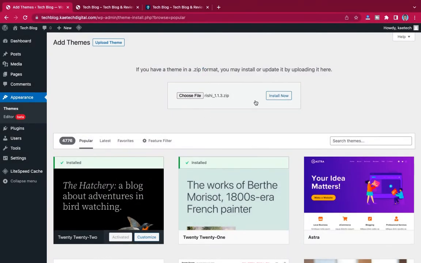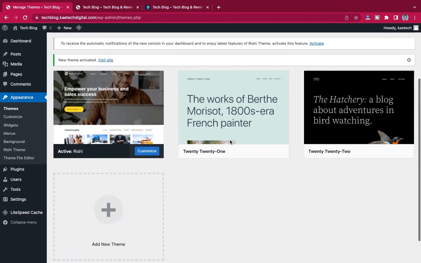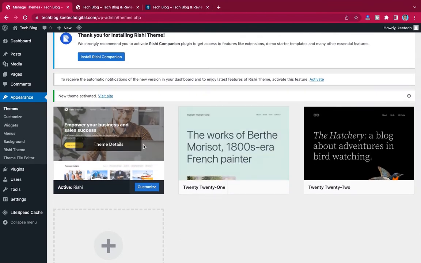Now that I've opened it, all I need to do is click on install to install the theme for me. So we wait for a few minutes for the theme to install, and then we activate the theme. Okay guys, so the theme is successfully installed. Now let's click on activate to activate the theme. Very good. So we have our theme successfully activated.